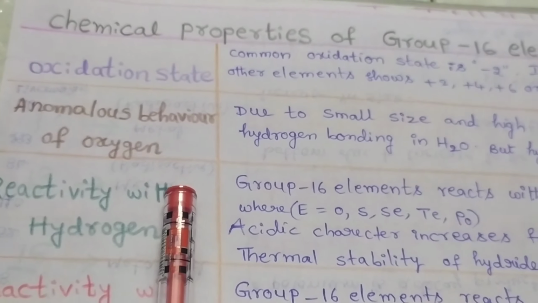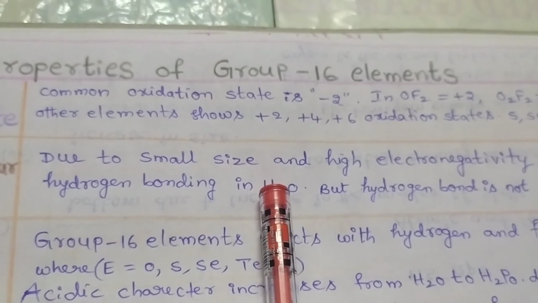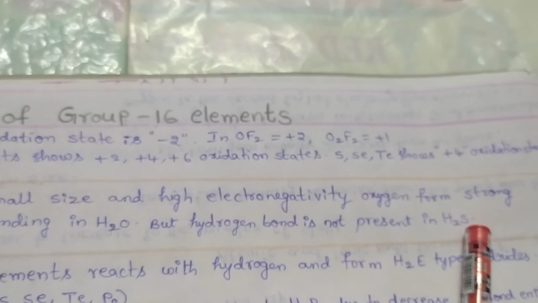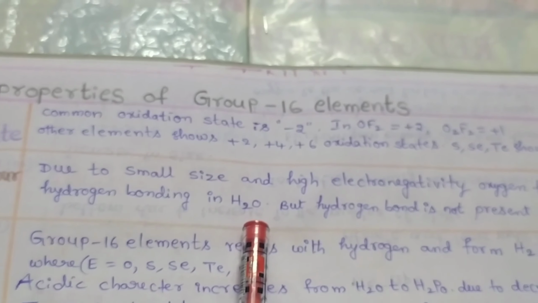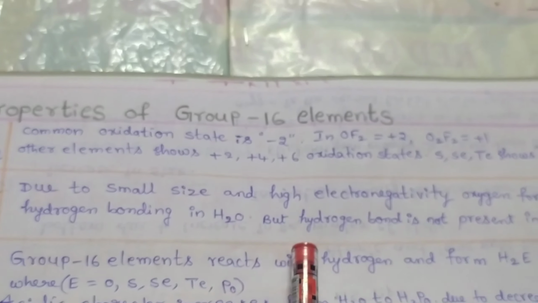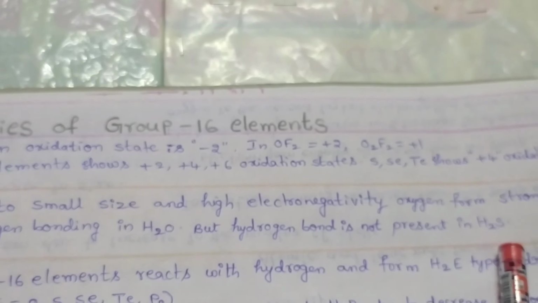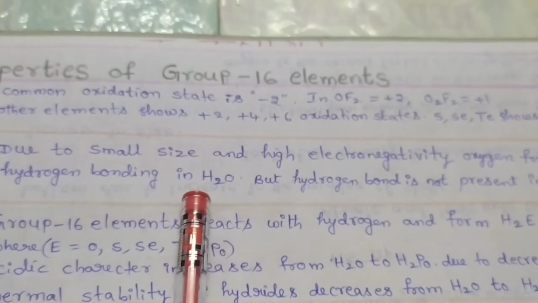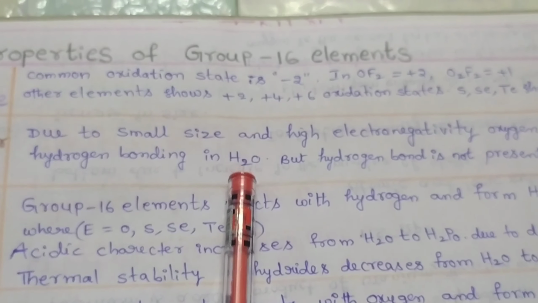Now we discuss the anomalous behavior of oxygen. Due to the smaller size and higher electronegativity of oxygen, it forms strong hydrogen bonds in the water molecule. But the hydrogen bonds in hydrogen sulfide are very weak. Because of smaller size and higher electronegativity, the water molecule has strong hydrogen bonds.